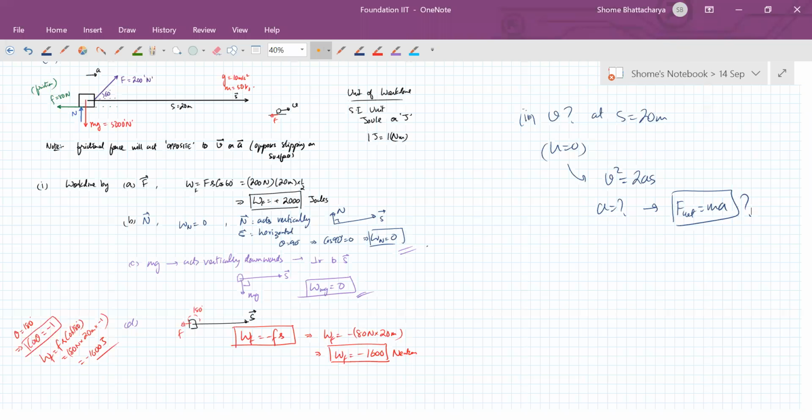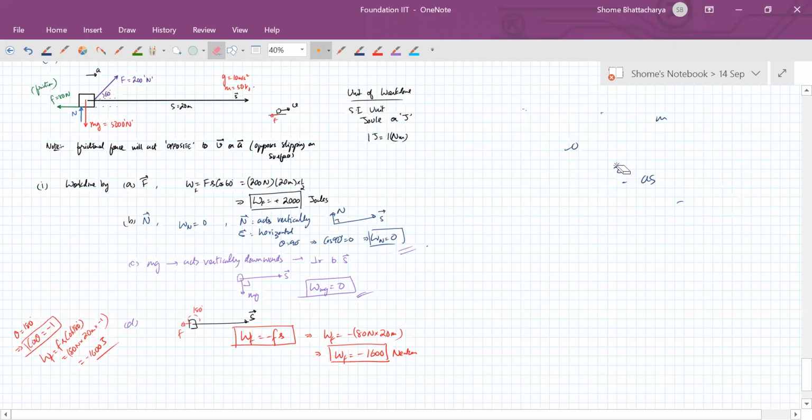Now just come to the third part also and show that the kinetic energy will be equal to the net work done, if you add up the work done by all the forces. Yeah, I'm solving, Bobby, don't worry. I'm just giving you some hints to try and solve yourself. Anyway, let's come to the second part.